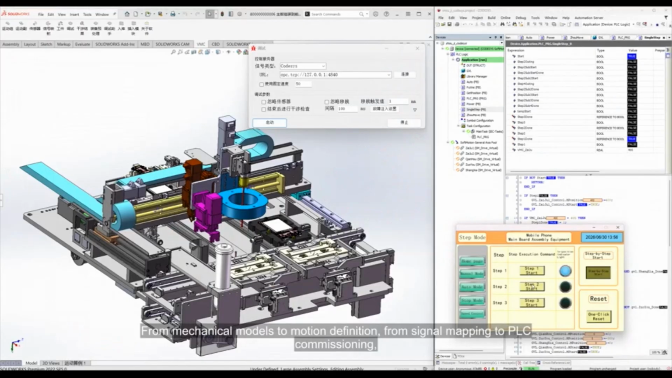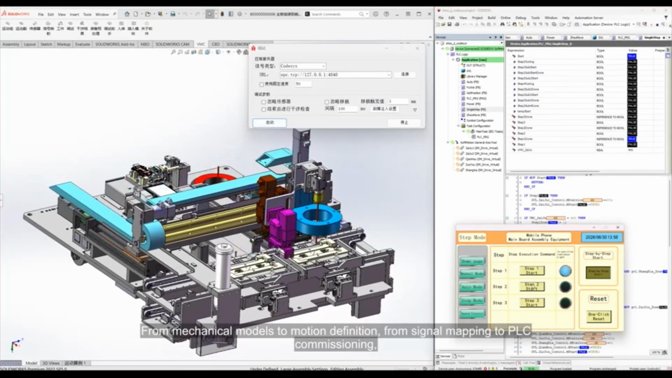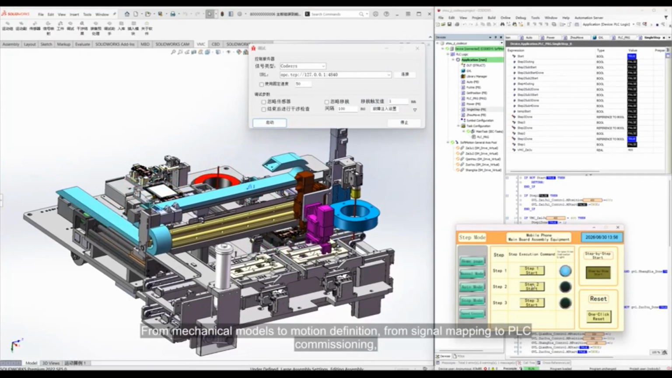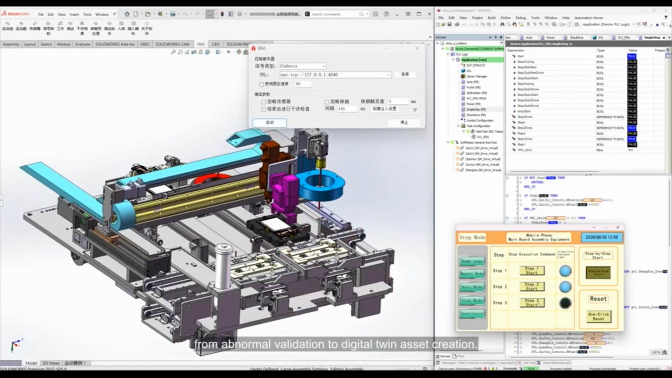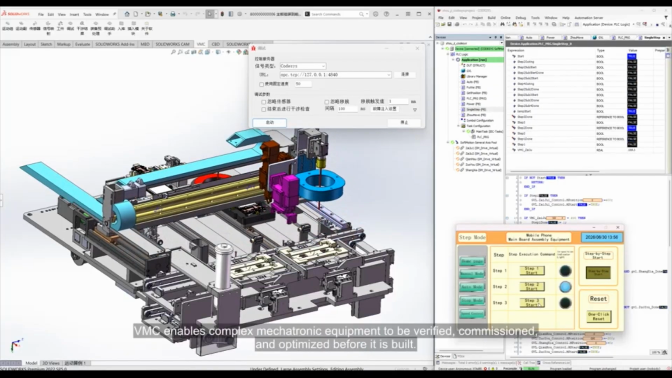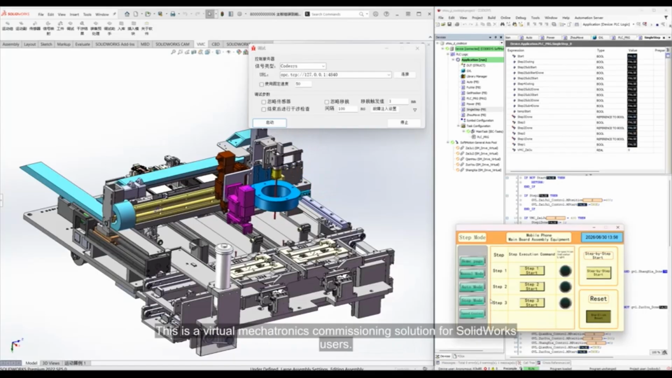From mechanical models to motion definition, from signal mapping to PLC commissioning, from abnormal validation to digital twin asset creation, VMC enables complex mechatronic equipment to be verified, commissioned, and optimized before it is built. This is a virtual mechatronics commissioning solution for SolidWorks users.